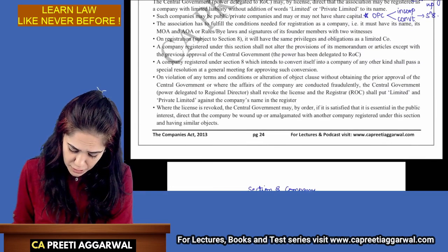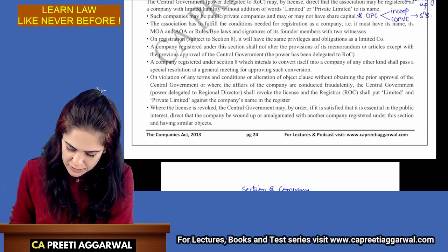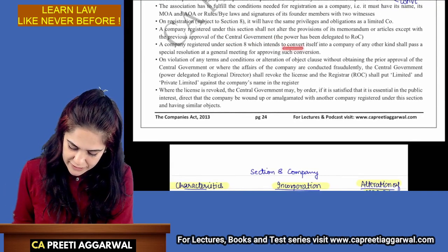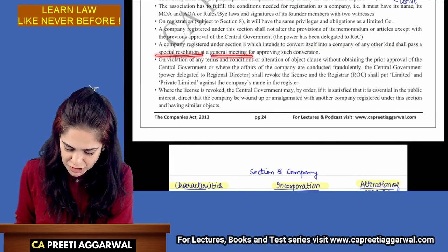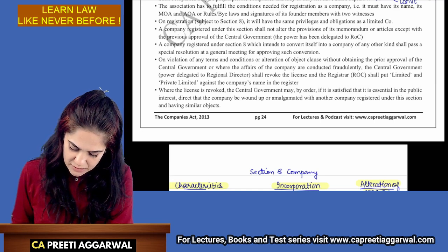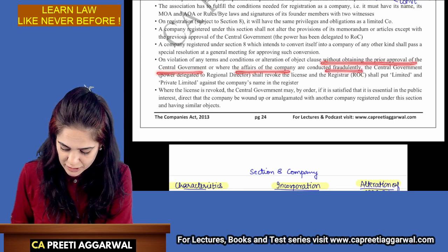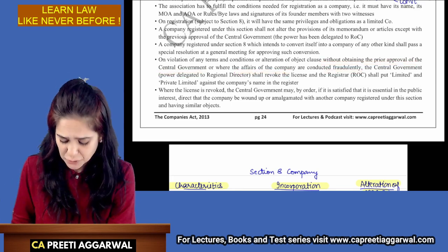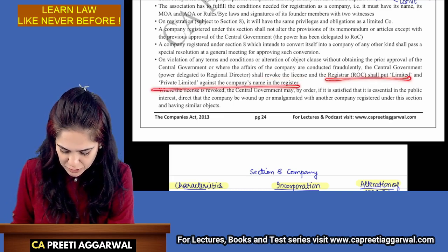Then you cannot alter the provisions except with the approval of central government. It was covered. You can convert itself into any other kind of company by passing a special resolution at a general meeting. Covered. On violation of the terms without the approval of the central government, or where affairs are conducted in fraudulent manner, the central government, the power has been delegated to regional director. They will revoke the license. RoC will add the word limited or private limited to the name.